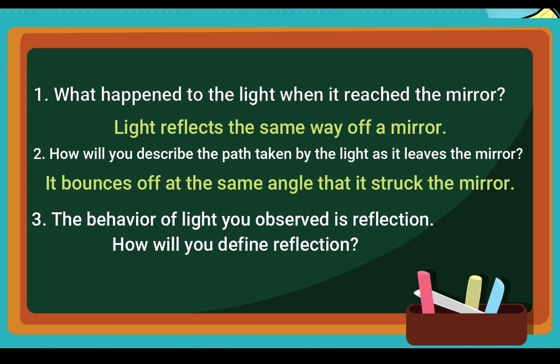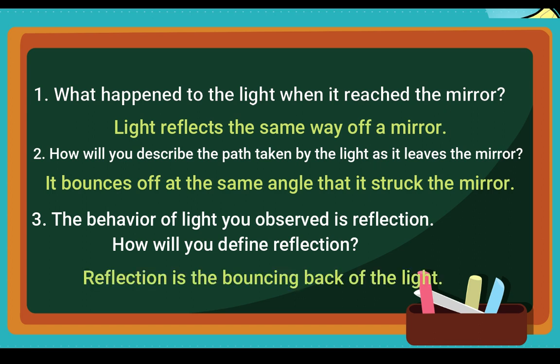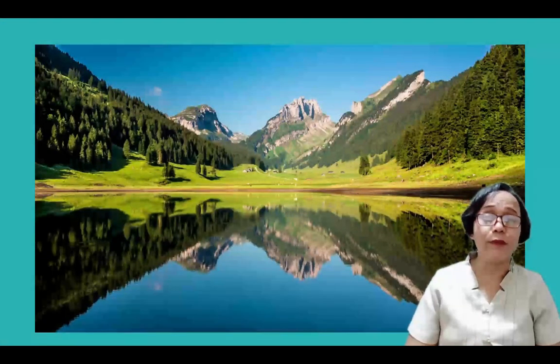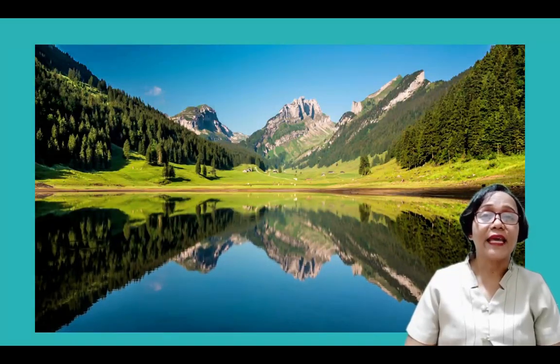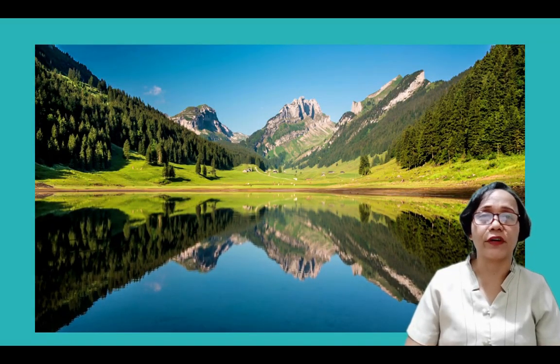Number 3, the behavior of light you observe is reflection. How will you define reflection? Yes, reflection is the bouncing back of light. Water can also have a reflective surface. It's like a very big mirror.